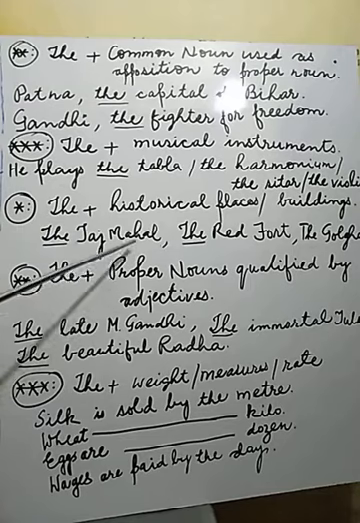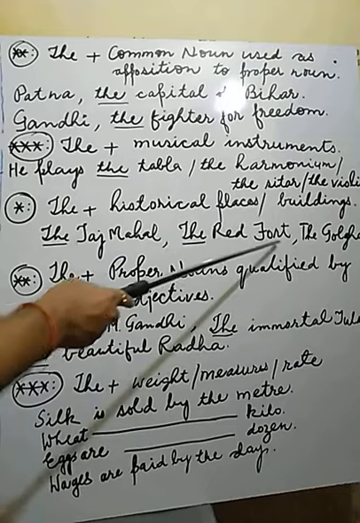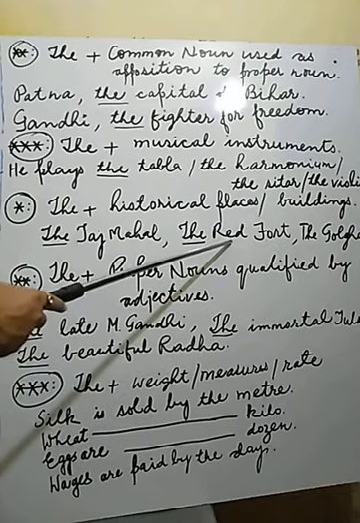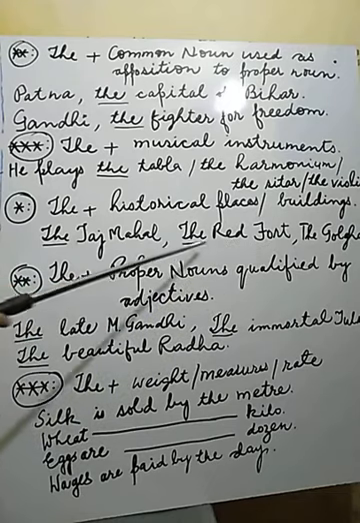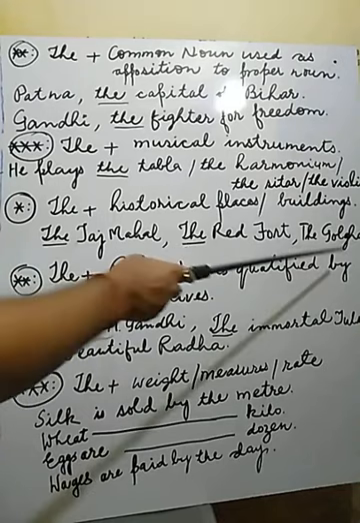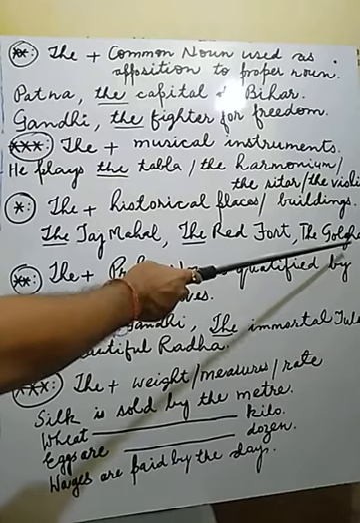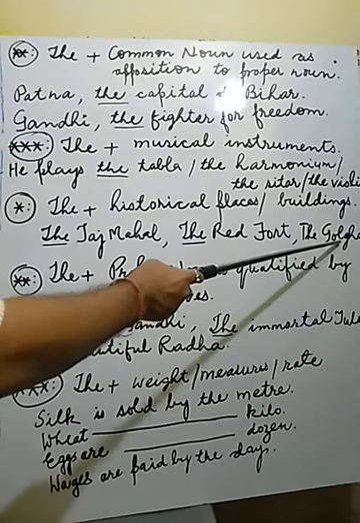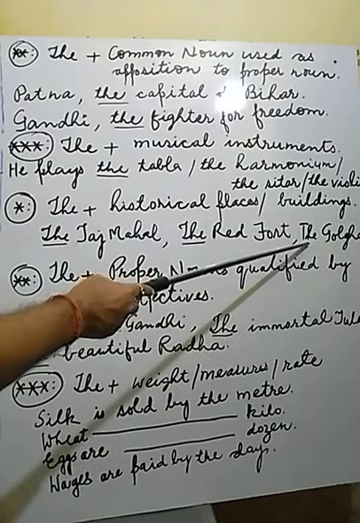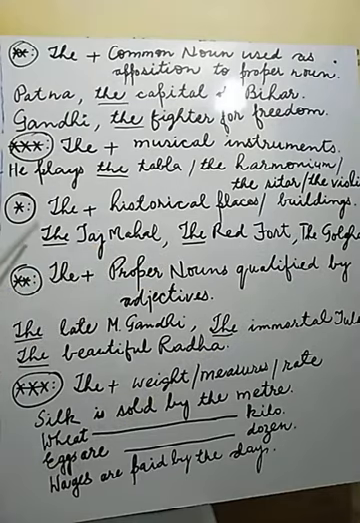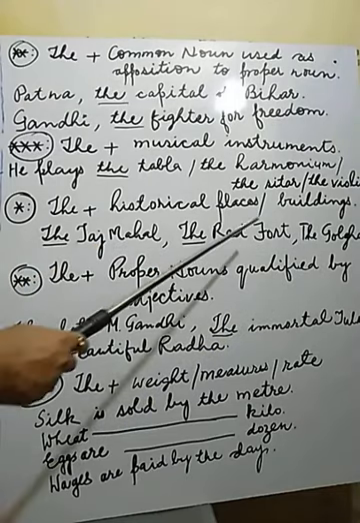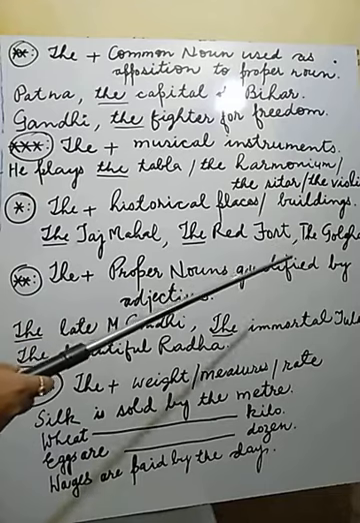For example, Taj Mahal is a historical monument, and before Taj Mahal, "the" is used. Red Fort is also a historical building, and before that, article "the". Golghar is an important place, a historical place. So before that, which article is used here? The Gol Ghar. It means the Taj Mahal, the Red Fort, the Gol Ghar.